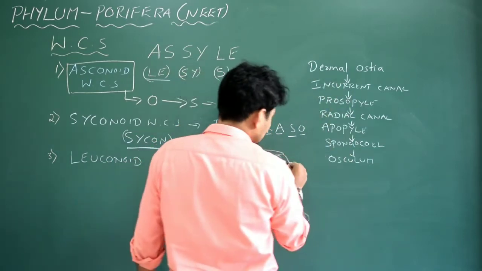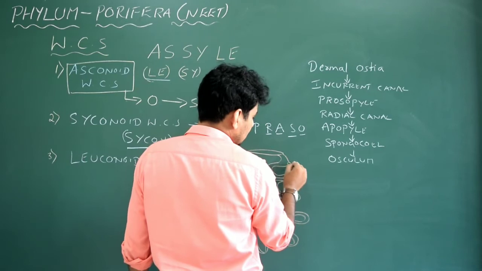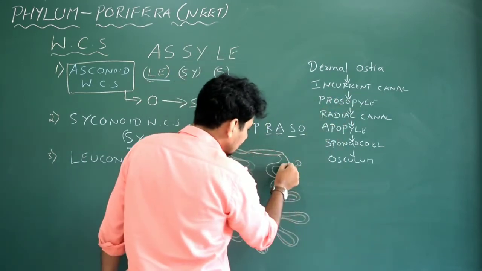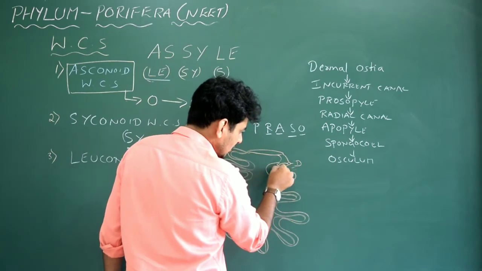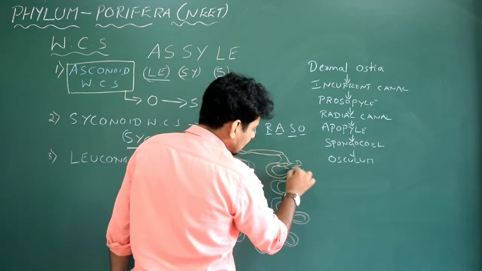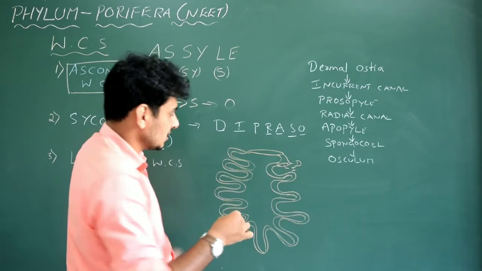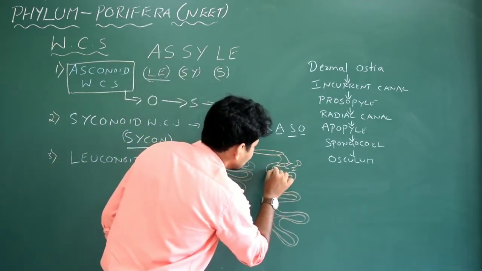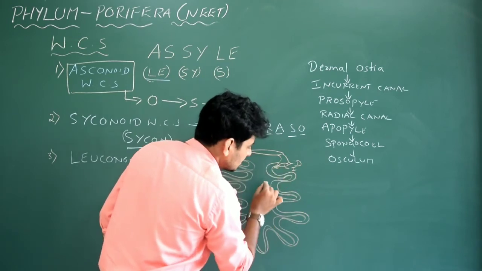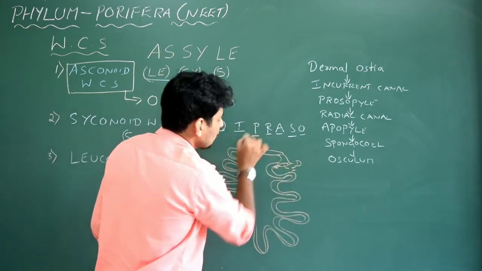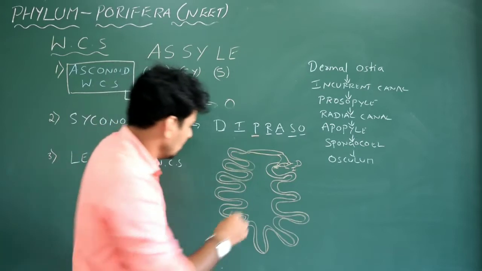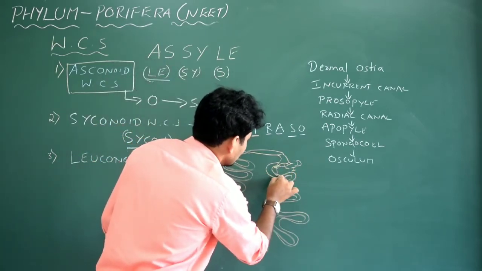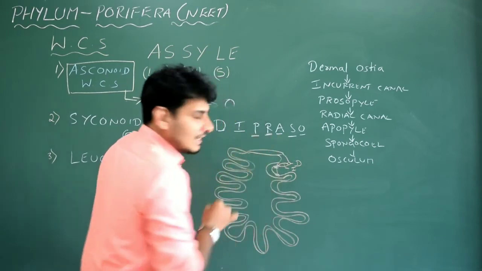See, dermal ostia is this. This is the opening, dermal ostia. I just write D, and then incurrent canal. The incurrent canal is this. The water enters into the incurrent canal, that is I. After the canal, then comes some type of opening here, exactly here. Can you see this? This is called the prosopyle. And from this again it enters into another canal, called the radial canal.